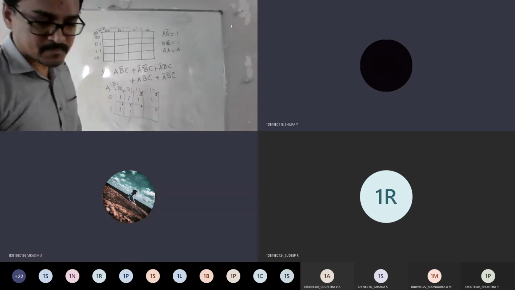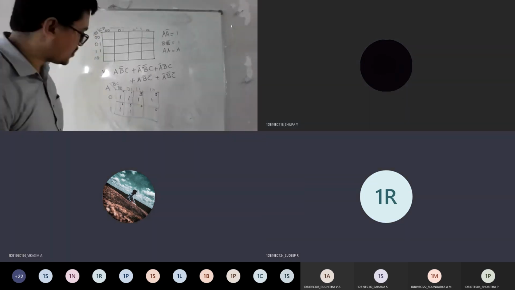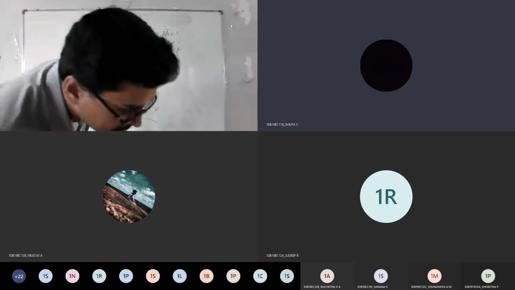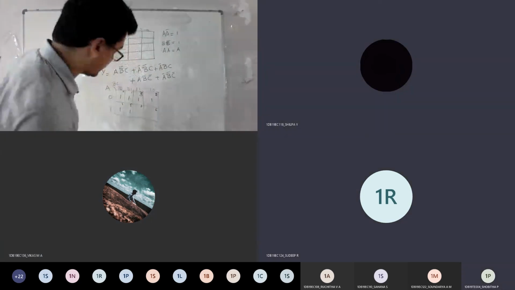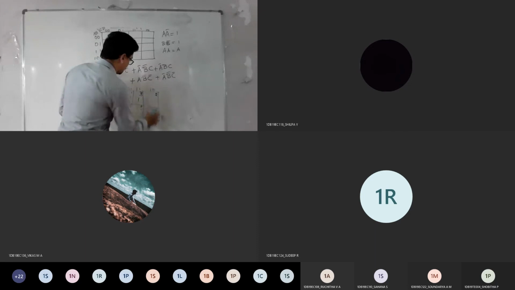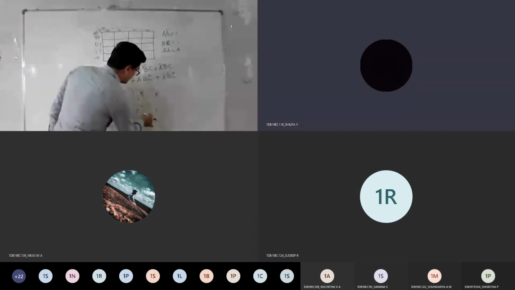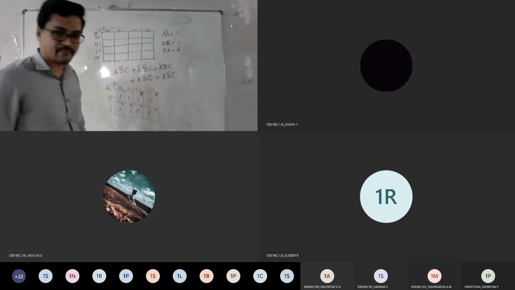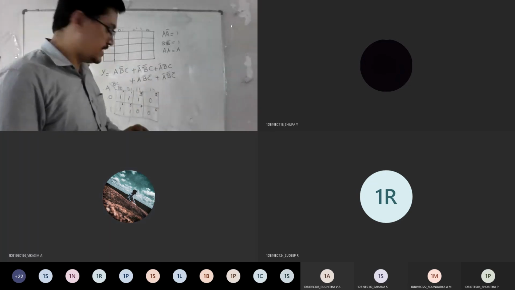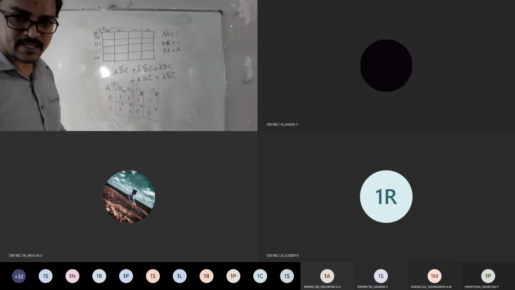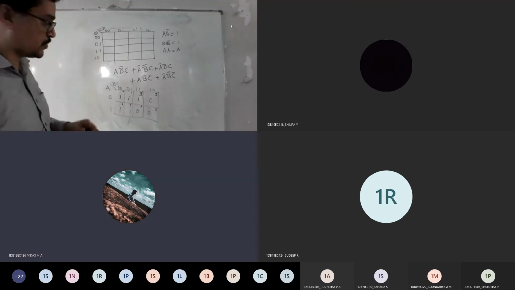So the remaining cells are zeros; cell 2 will not have a one. I can fill the remaining things with zeros for your reference, but since it is SOP form, this much is enough. Correct? So how do we group now?